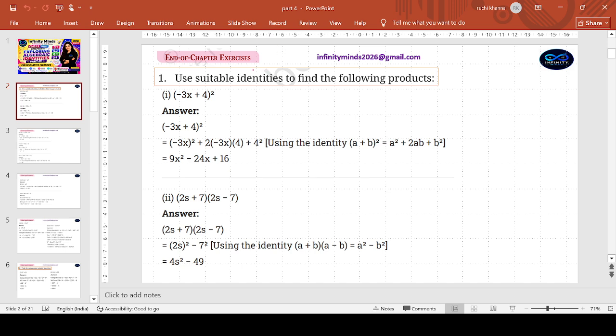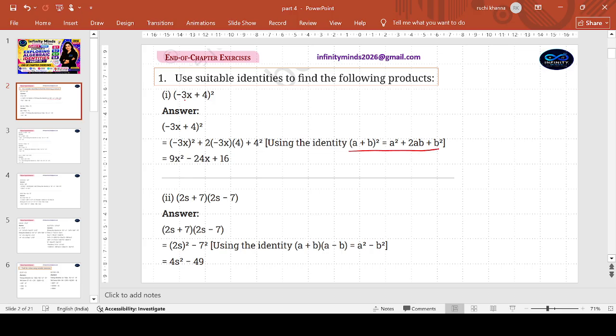Children, in the end of chapter exercise, as we know, we have already completed the topic with all the concepts that were required. As such, there are only repetitive questions to practice. So, you won't find much difference in them and you won't find them very challenging. A few I shall deal with separately. Question number 1 is straightforward, identity based. Using suitable identities, we have discussed it in the previous videos also. Whichever identity you apply, since they have not told, that will have to be mentioned. That we will clearly mention.